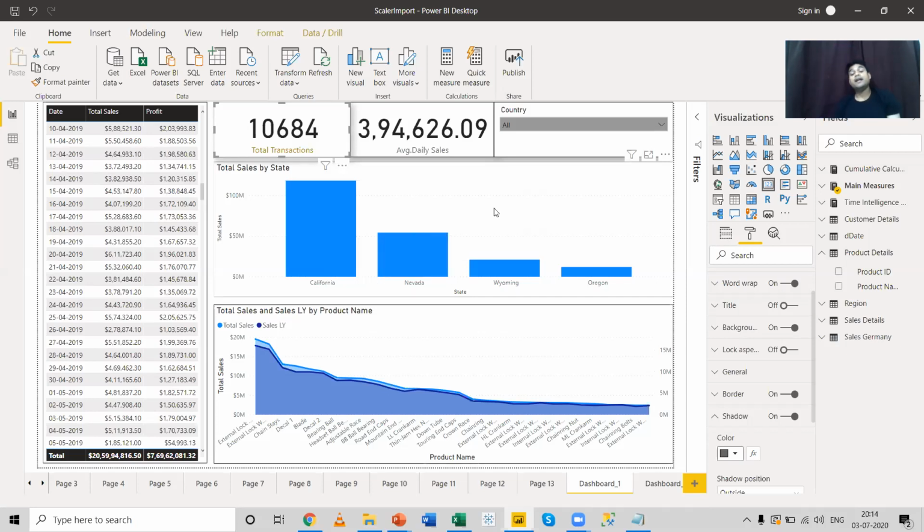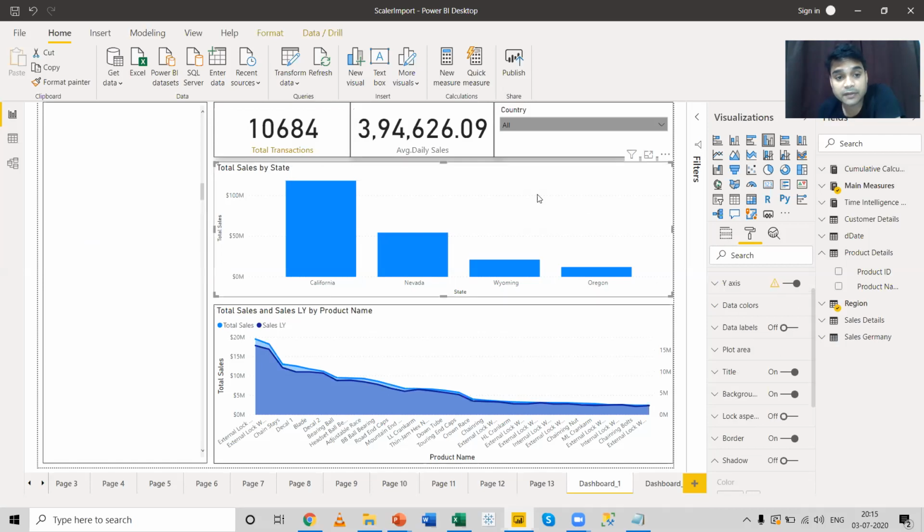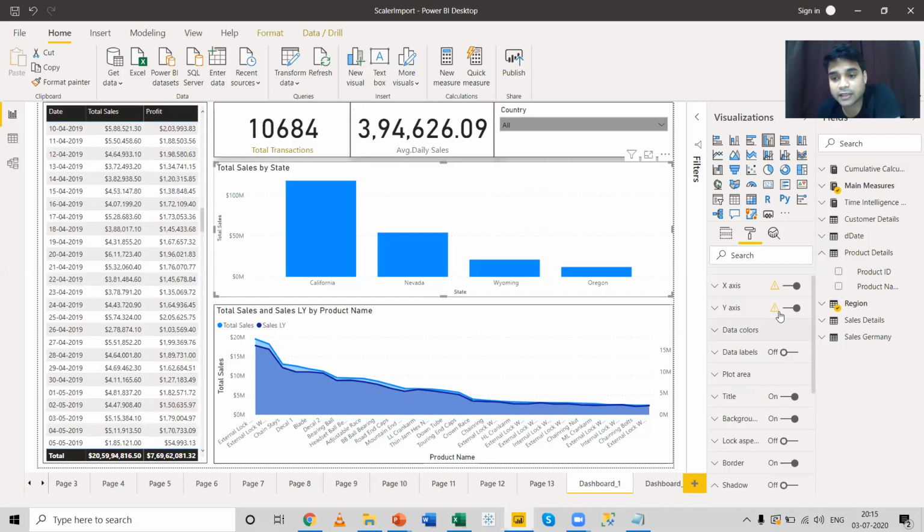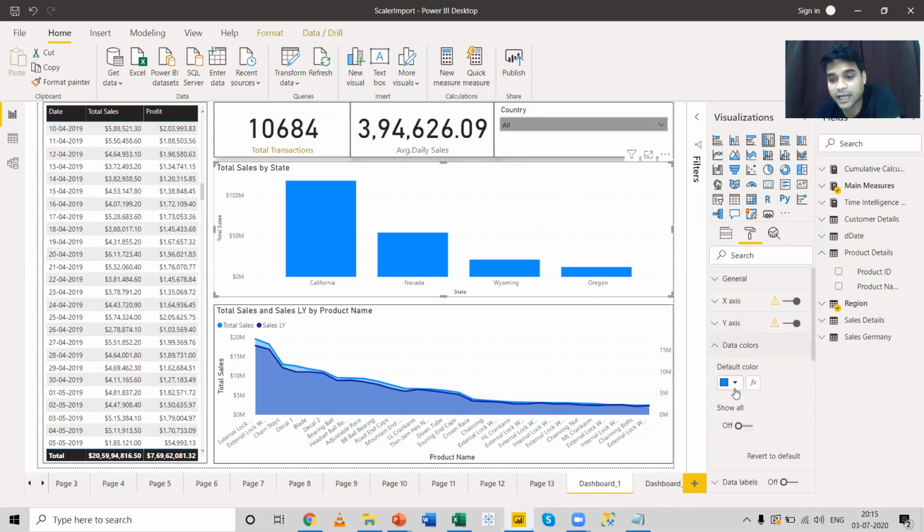So the formatting is all about the look and feel of your dashboard, and it's very important because your dashboard should look very appealing and you should give the correct information to the end user. Coming to the next visual, I want to change the color of this bar graph. I can come over here in general or in the data color, and I can select a color of my choice in the data color option, and I've changed it.